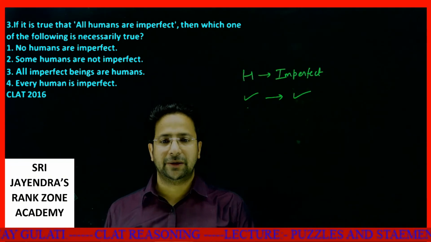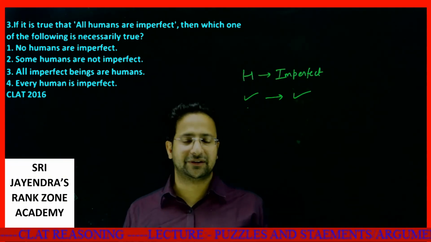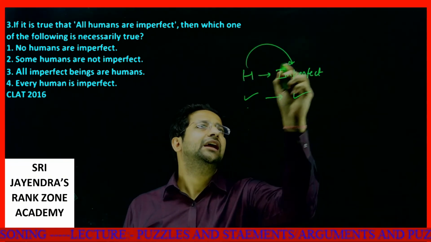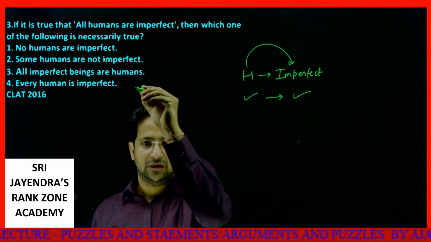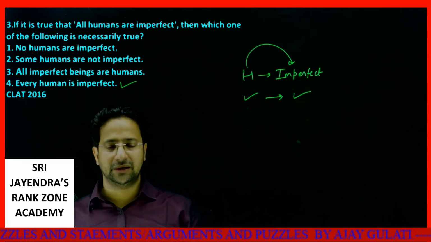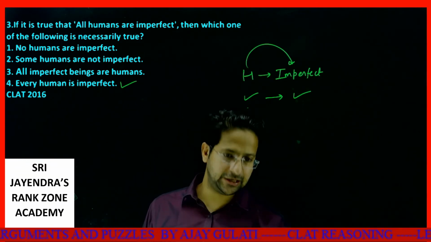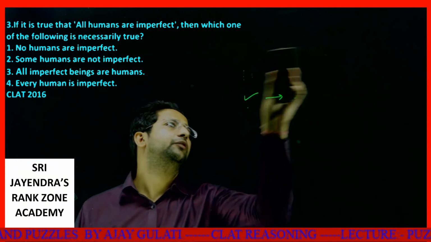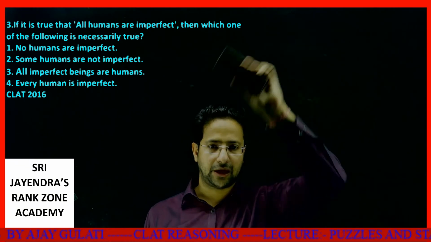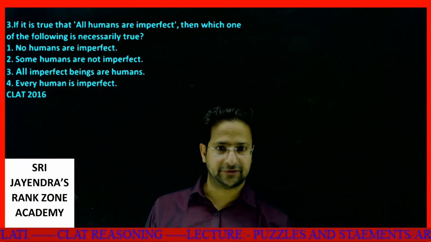The last statement, every human is imperfect. This is exactly what was told to us. Every human is imperfect. So this is your answer. Should I move to the next one? I hope it is easy, and this must be clear to all of you. Okay, so let's move to the next set.